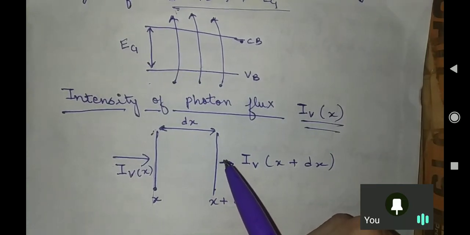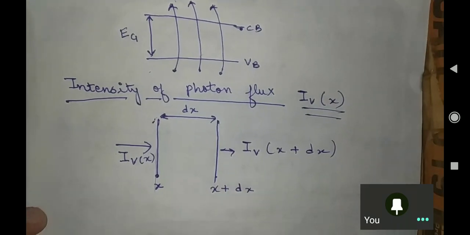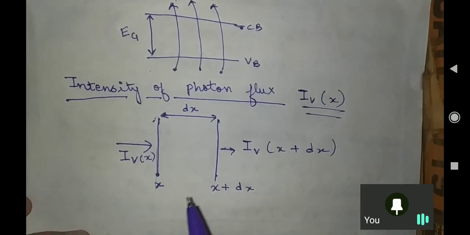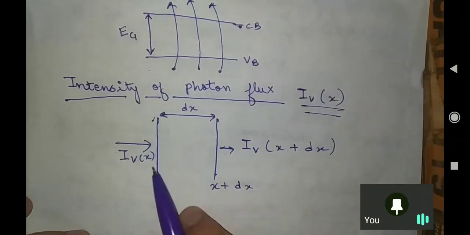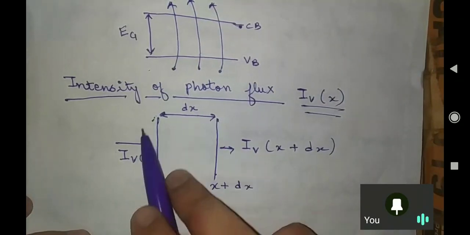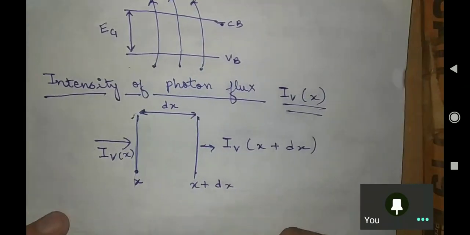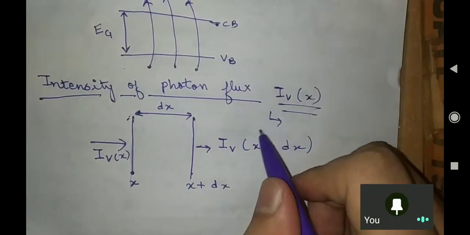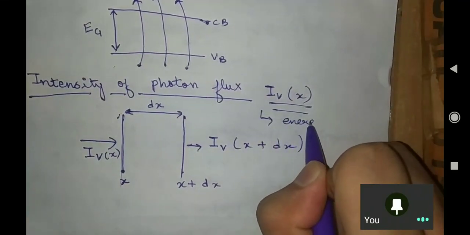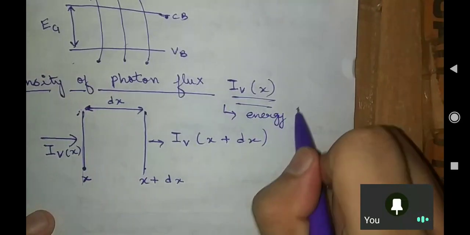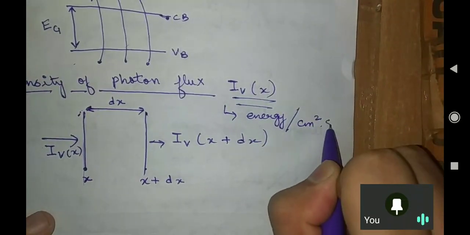We are very much interested in the amount of light that is being absorbed by your semiconductor. This is energy per centimeter square per second.